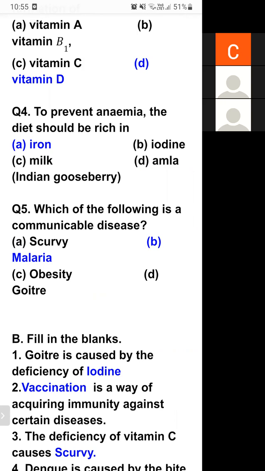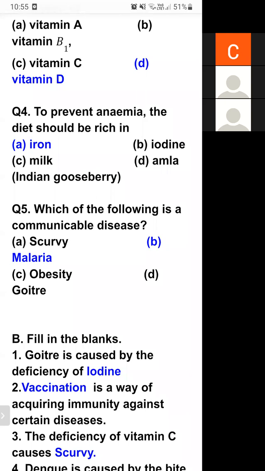Scurvy, malaria, obesity, or goiter. It is option B, malaria. From one infected person to another, it can spread. Also, malaria is spread by mosquito bites. Option B is the correct answer.